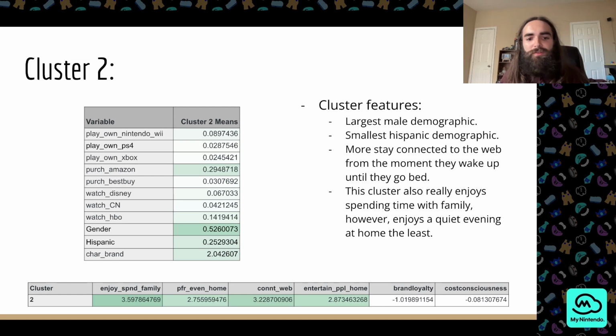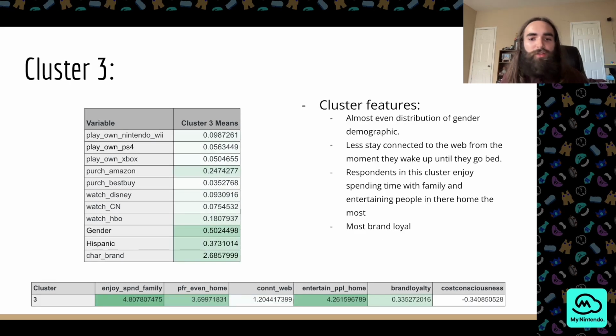Our second cluster is our largest male demographic, although not by much. It's our smallest Hispanic demographic. People in this cluster tend to stay connected to the web from the moment they wake up until the moment they go to bed. And this cluster also really enjoys spending time with family, however, enjoys a quiet evening at home the least.